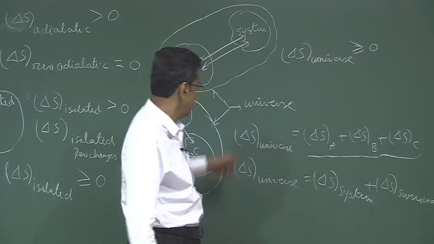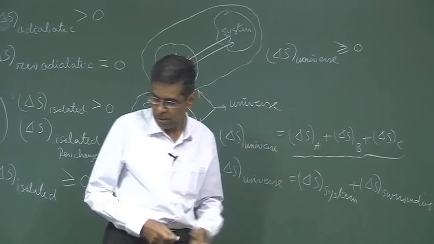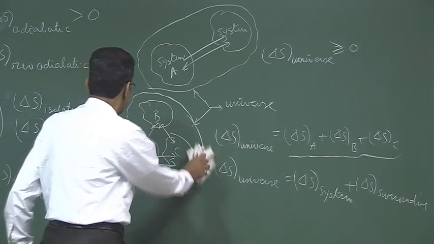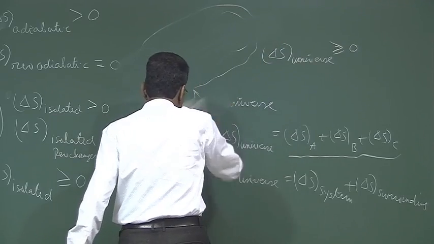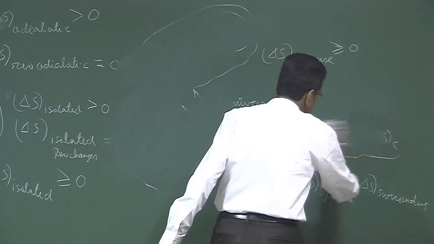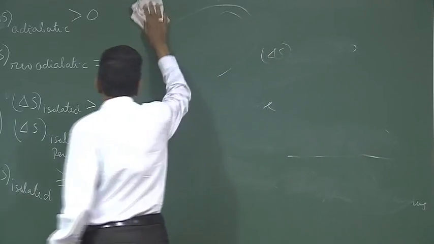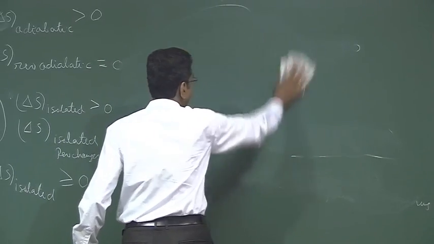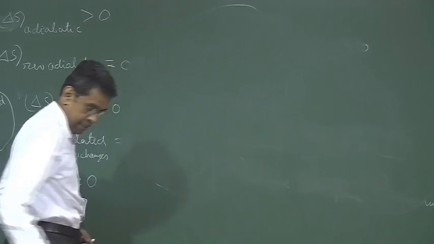That also can be written, delta S universe, for two systems, one is system, another is surrounding. Now you see this concept, how does it work? Now let us consider an irreversible heat transfer process.